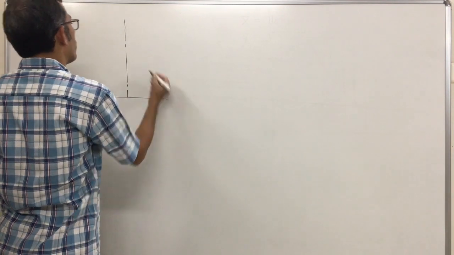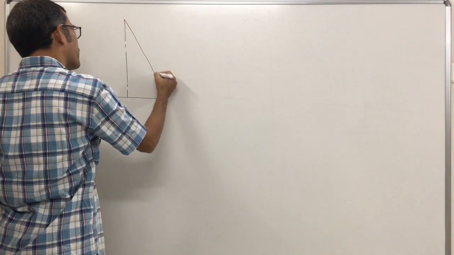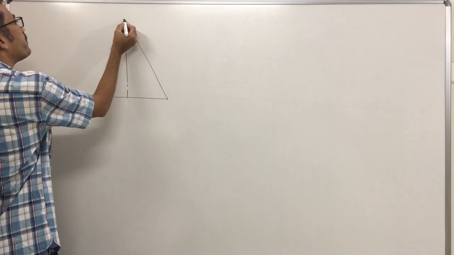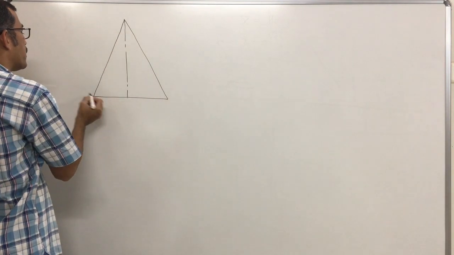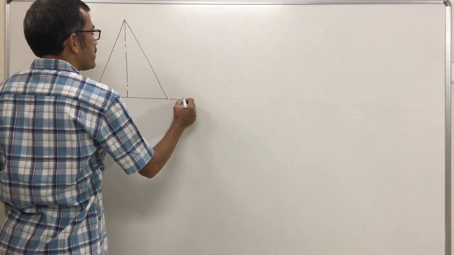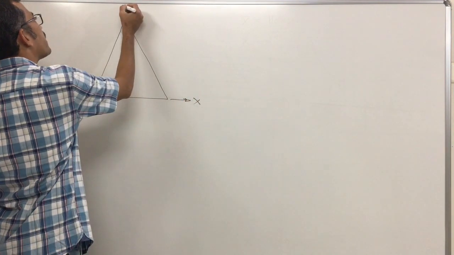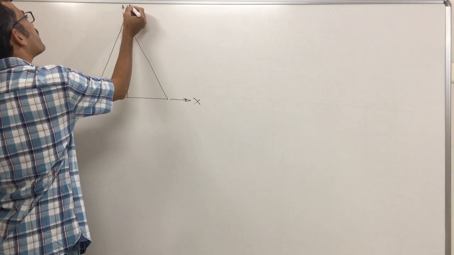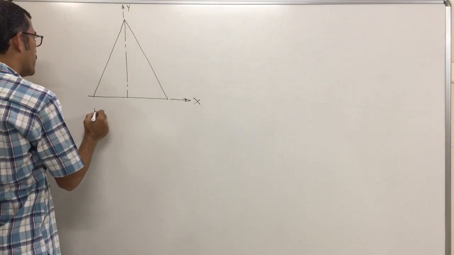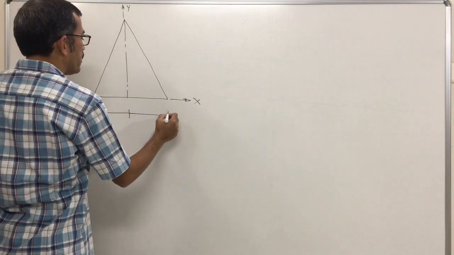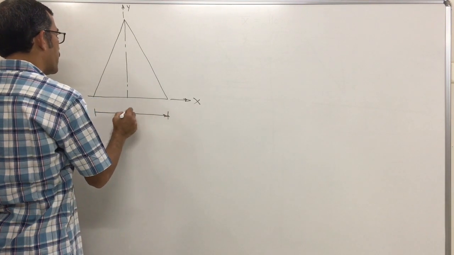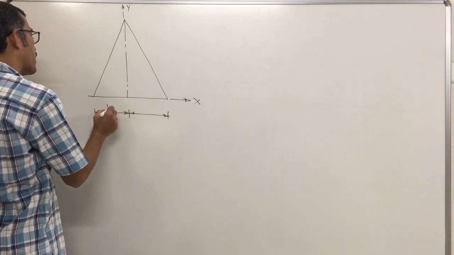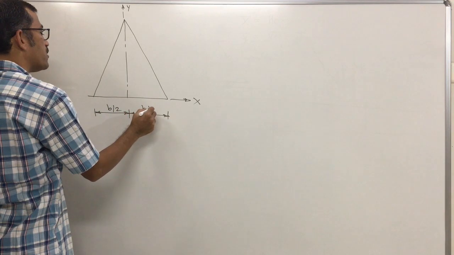So this is an isosceles triangular lamina. This axis is my x-axis, this axis is the y-axis. The base of this triangle is B, but it is divided equally into two parts. This will be B by 2, this one is B by 2.